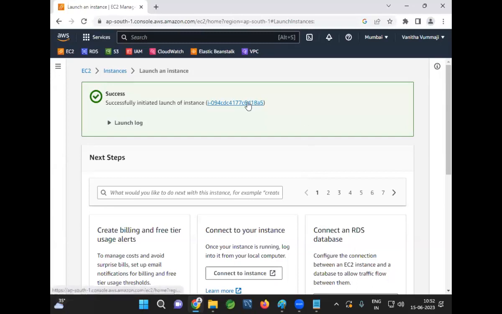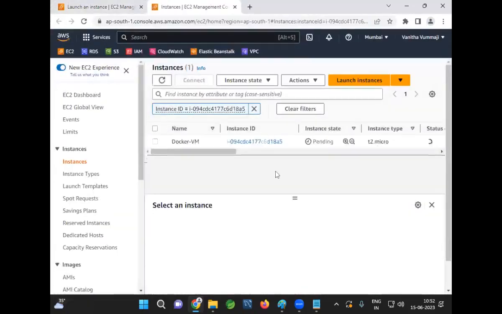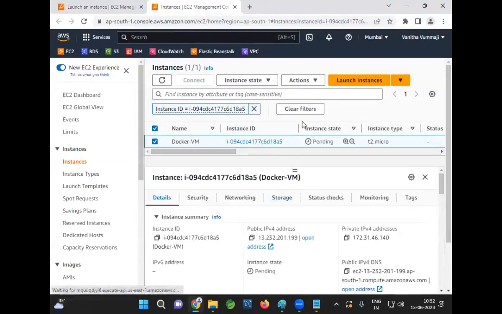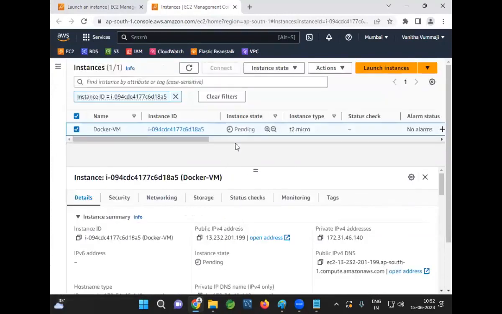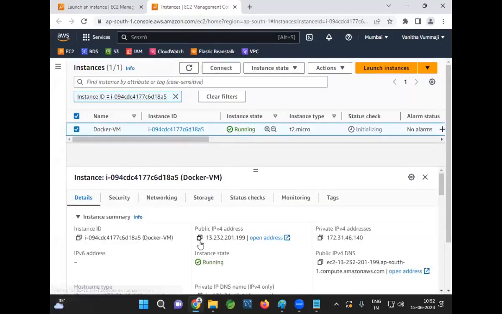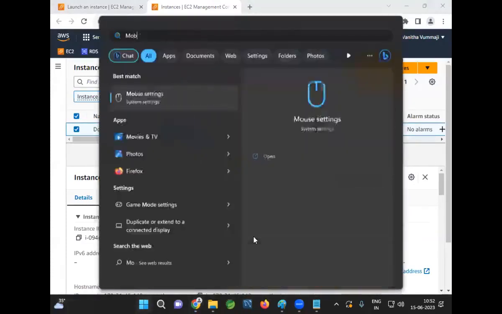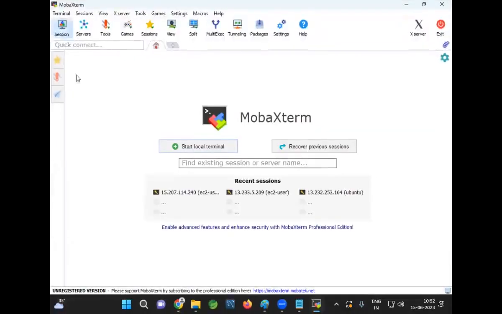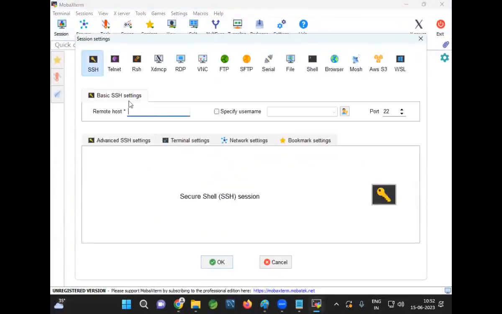Right. Now click on this instance. Docker VM is getting created. You can see that instance state is pending. Public IP got generated. Now instance is running. So take the public IP, go to MobaXterm, session, SSH, yes, remote host, that is the public IP, username.